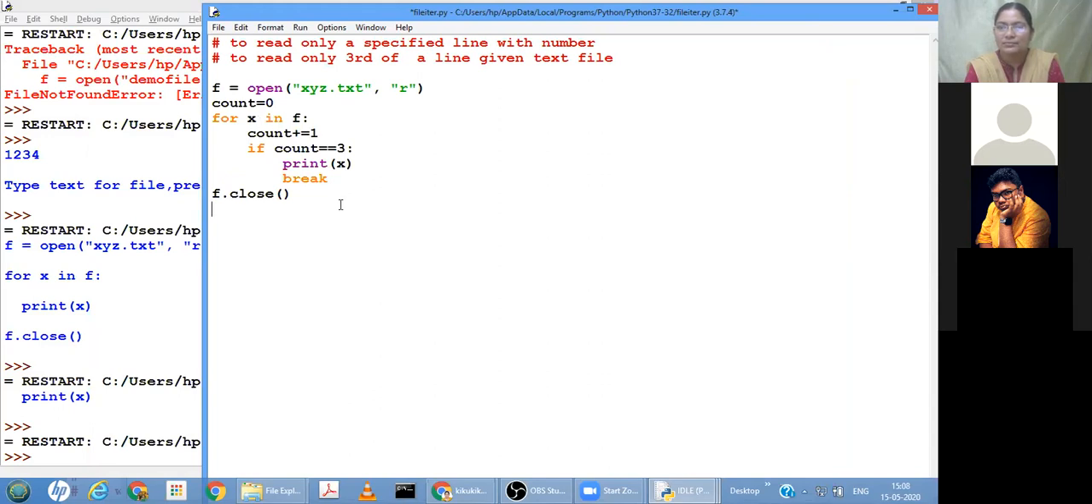Ma'am, in Python, what is X taken as? X is taken as a line in the text file. Okay, let me show you once again.